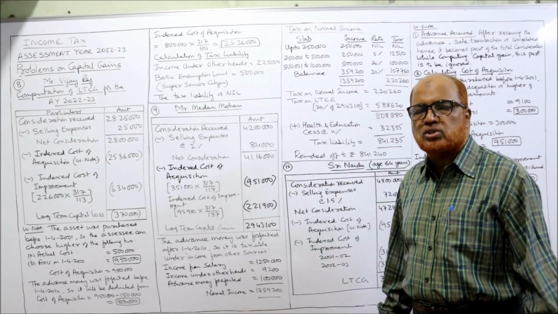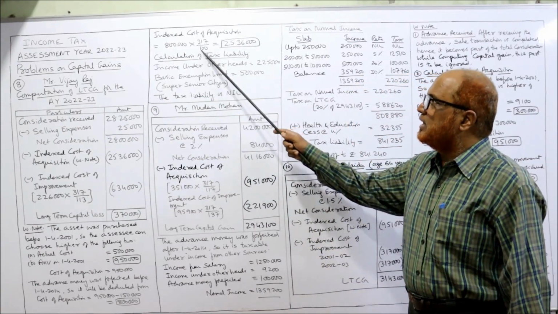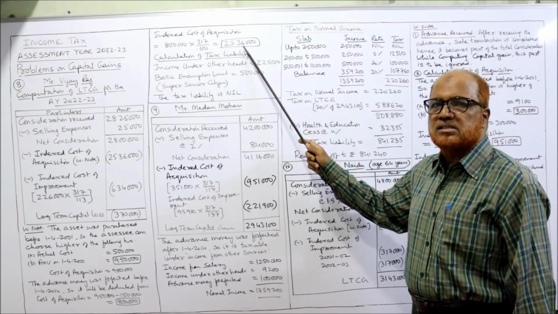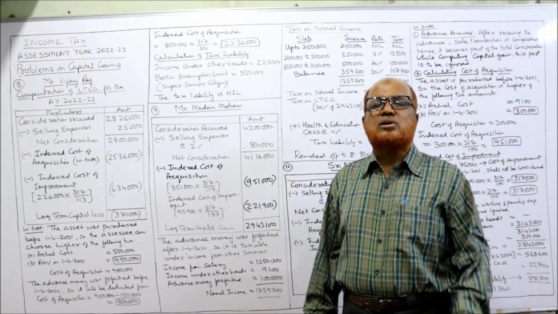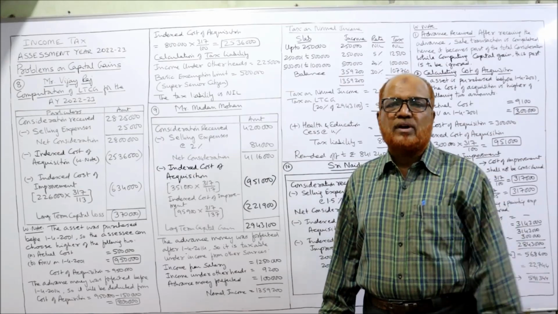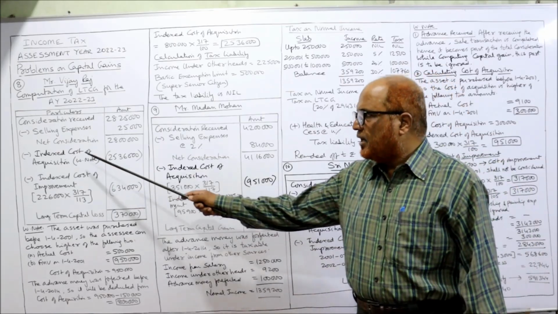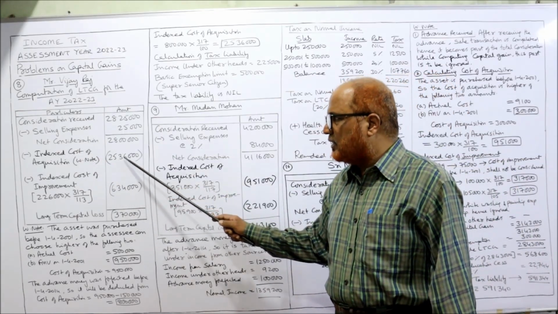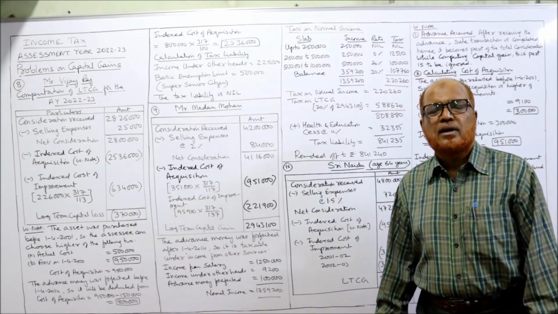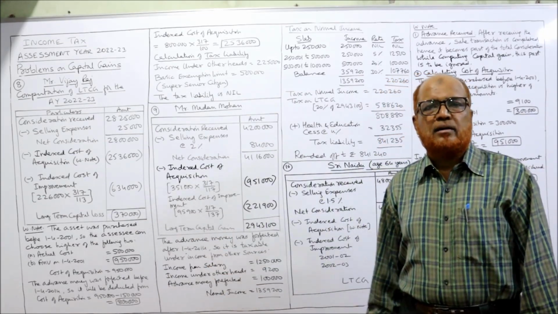Already we have done this in most of the problems. So 317 by 100, 8 lakh into that is 25,36,000, the indexed cost of acquisition. So here I have written indexed cost of acquisition 25,36,000. Now indexed cost of improvement.